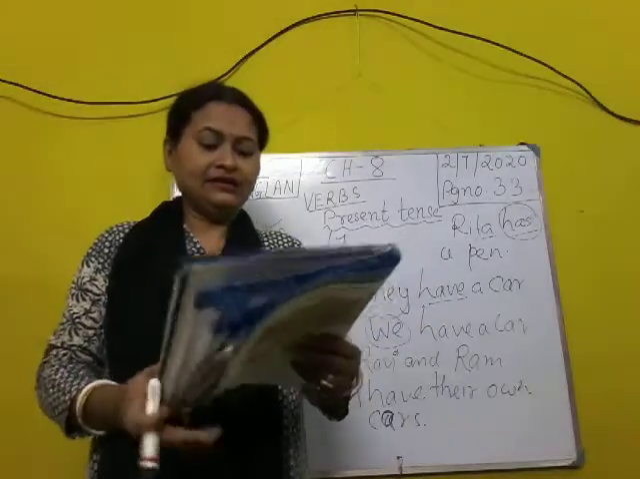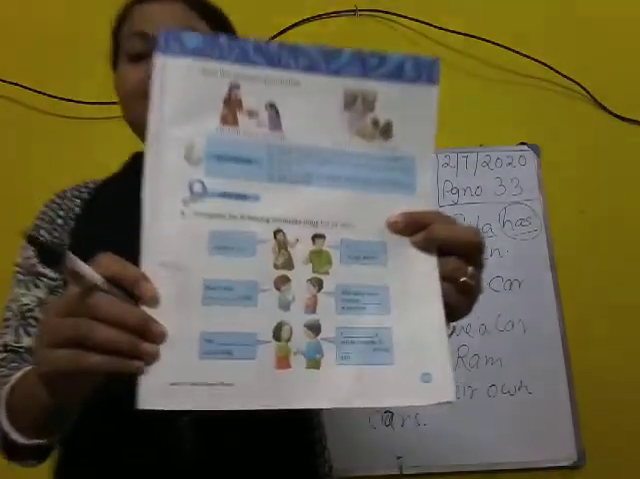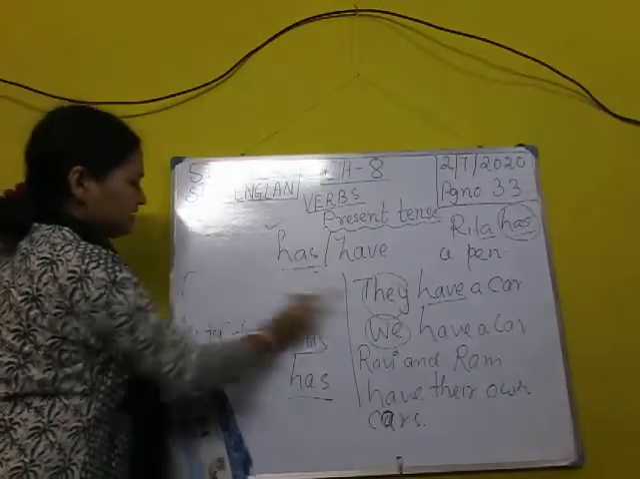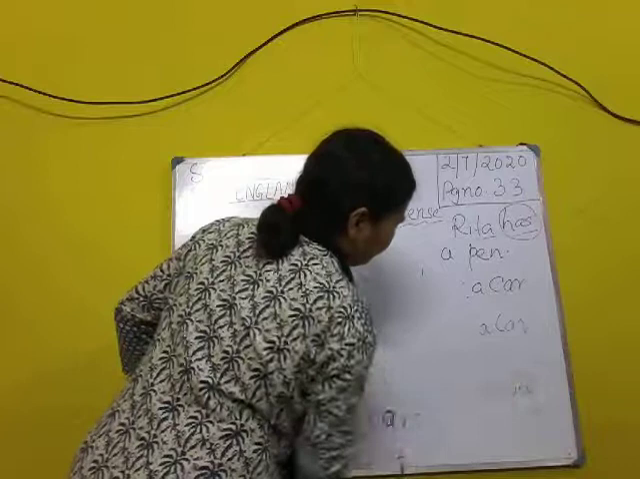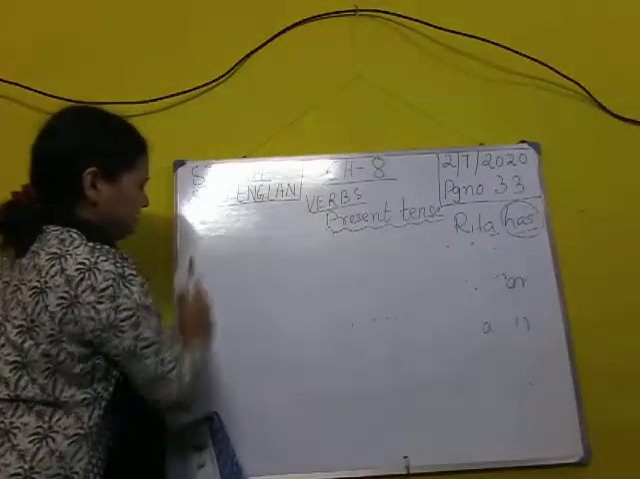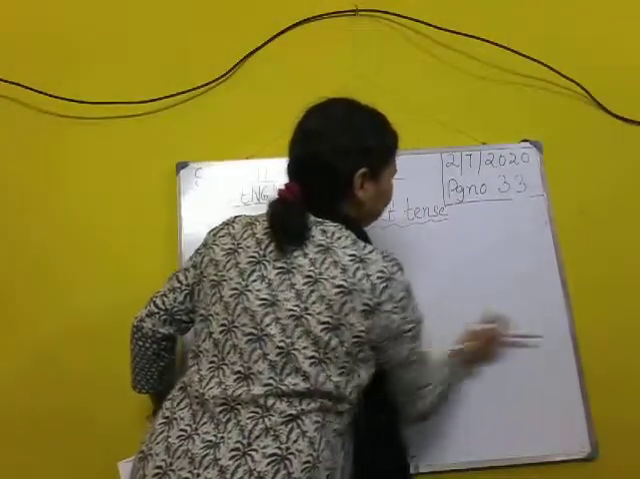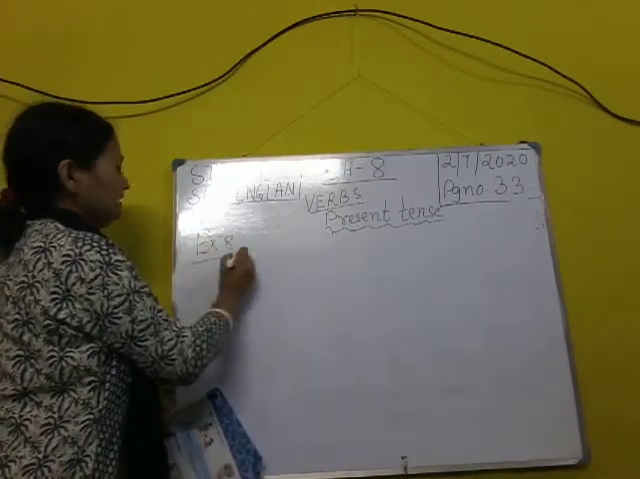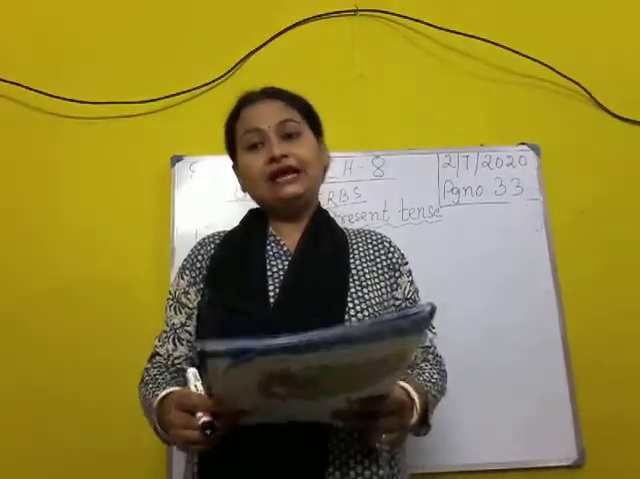So see children, here we will do exercise number 8. Okay, which one? We will do exercise number 8 now. See, exercise number 8, I'll tell you what is to be done. Very simple. Let us do it. We'll do it together, okay? Complete the following sentences using has or have. So you know where to make use of it.